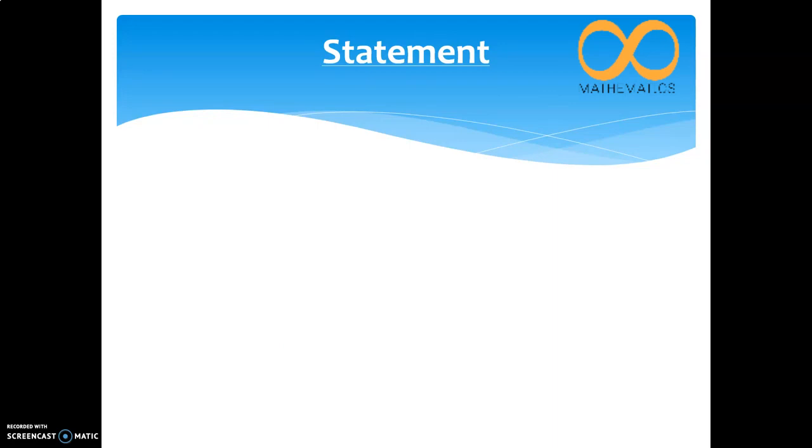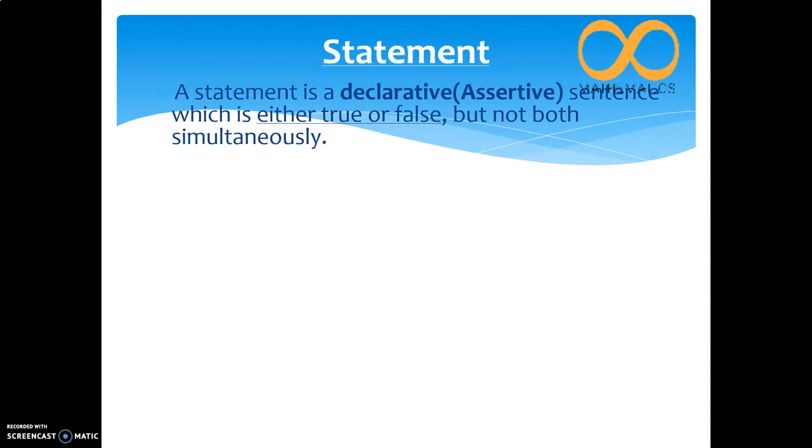Language is the medium of communication of our thoughts. We communicate our ideas to others through sentences. Normally, we use assertive, imperative, exclamatory, interrogative sentences, etc. A statement is a declarative or assertive sentence which is either true or false, but not both simultaneously. That means a statement's value may be either true or false, but not both. Statements are denoted by small letter English alphabets P, Q, R, S, etc.